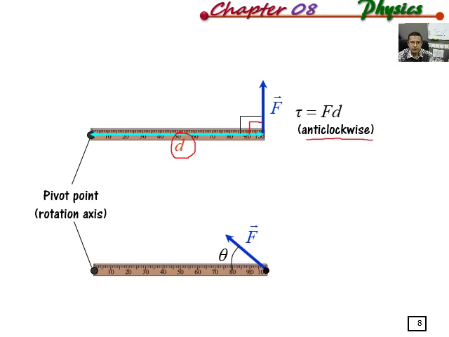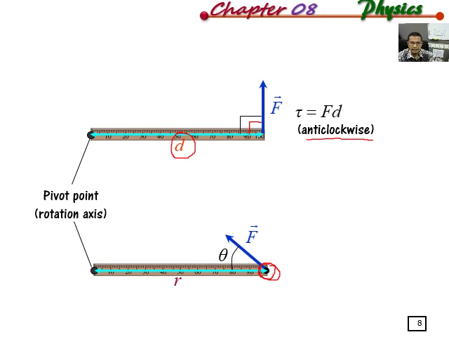All right, for the second case, the lower case, this is the pivot point or rotation axis. Here we call the point of action of force. And then we draw a line from the point of action of the force to the pivot point. This we call the r, the distance between the point of action of the force and the rotation axis.